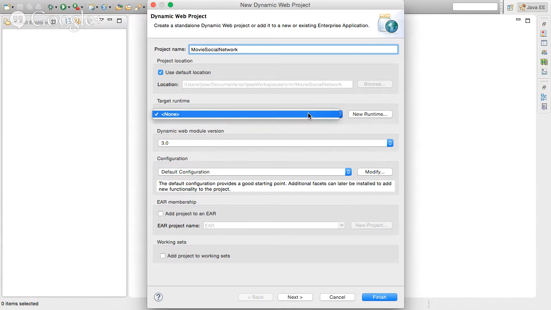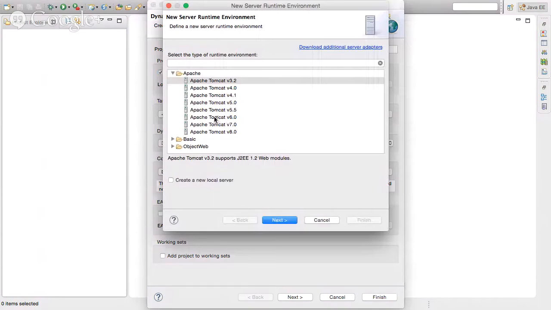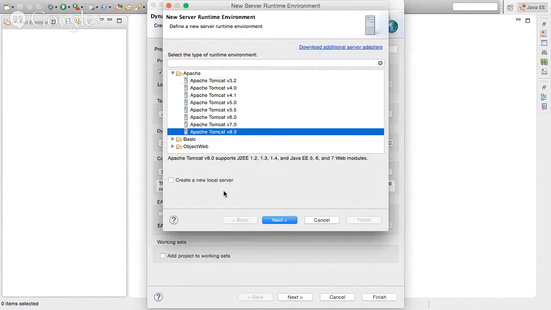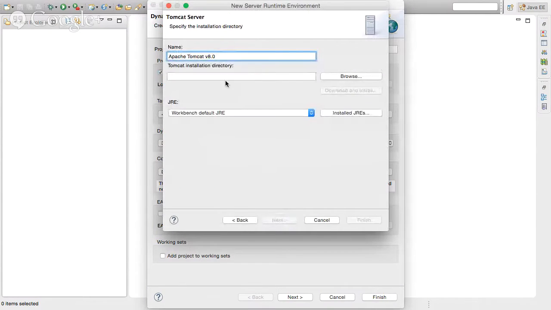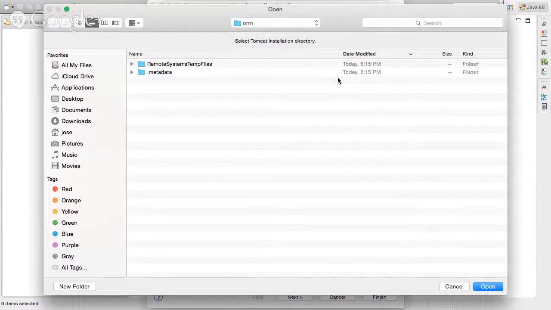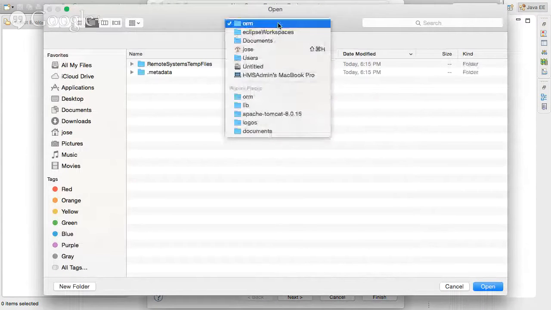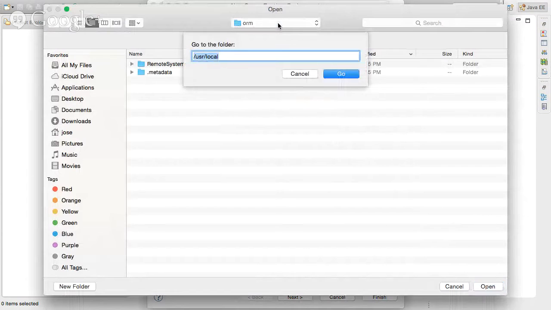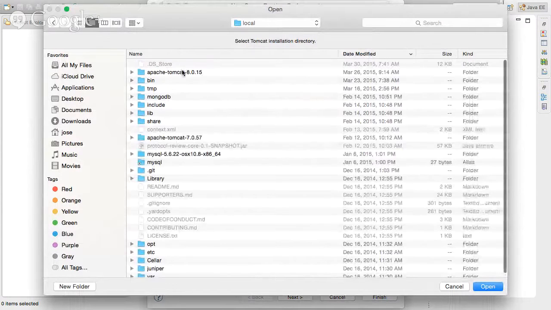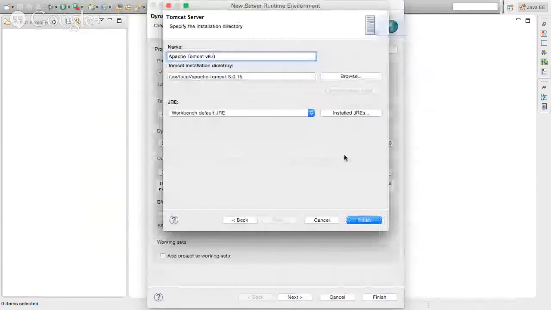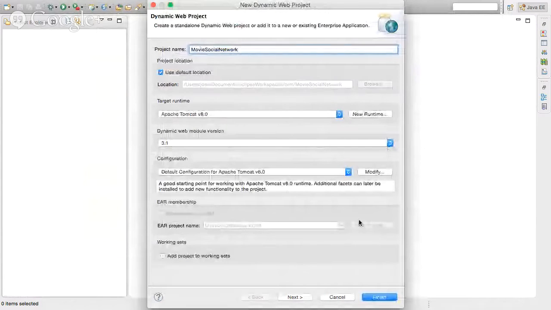Okay. Notice that I don't even have a server here, so let me create a brand new server. Tomcat 8. Go next, and I'll tell it where it's located. It's local here. There it is. Open, and say finish.